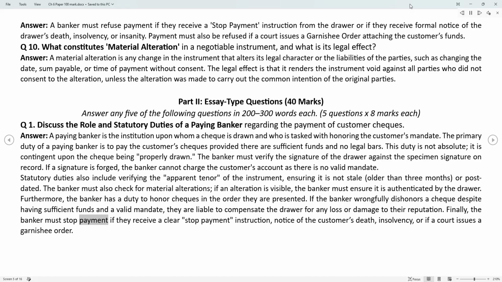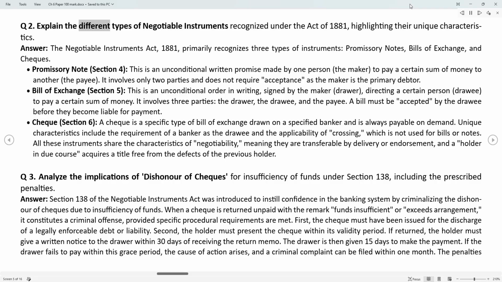Finally, the banker must stop payment if they receive a clear stop payment instruction, notice of the customer's death, insolvency, or if a court issues a garnishee order. Q2. Explain the different types of negotiable instruments recognized under the Act of 1881, highlighting their unique characteristics.